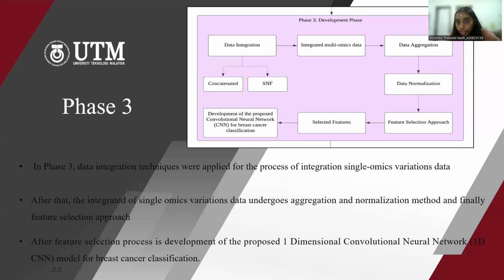Next one is phase 3. In phase 3, first we will do the data integration by using two different data integration methods, which are concatenation and also SNF.